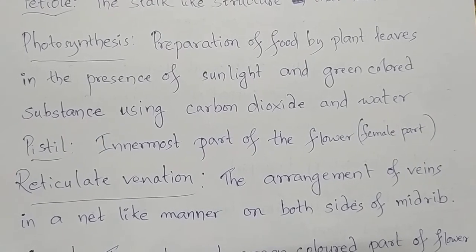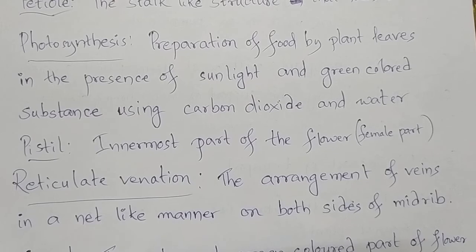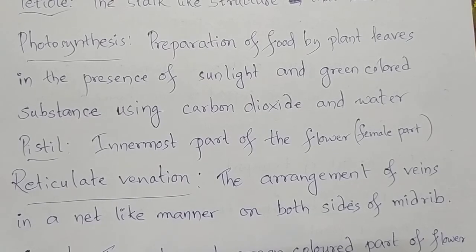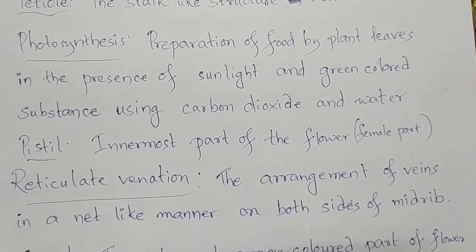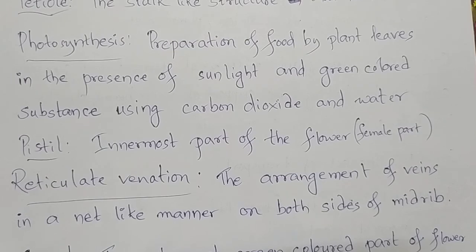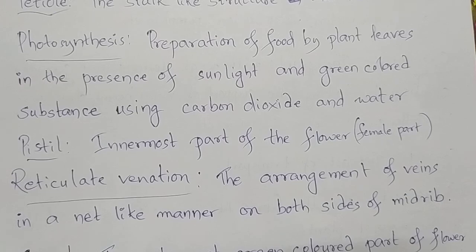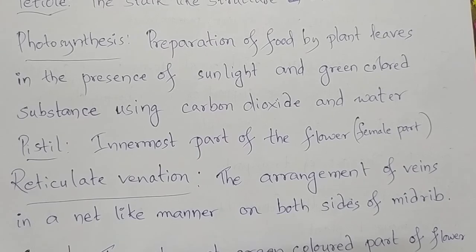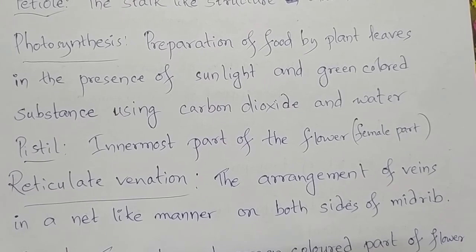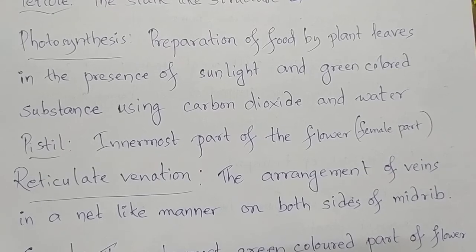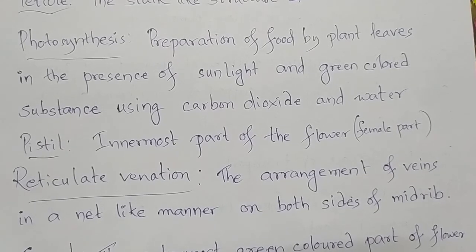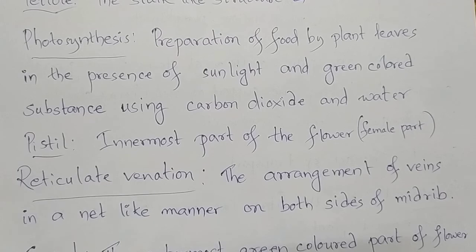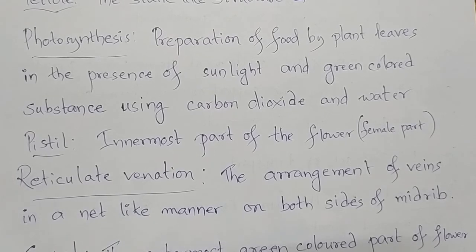Next, reticulate venation. What have we learnt about parallel venation? The arrangement of veins parallel to each other in a leaf. Here, reticulate venation is the arrangement of veins in a net-like manner on both sides of the midrib. The arrangement of veins in a net-like manner on both sides of the midrib is known as reticulate venation.